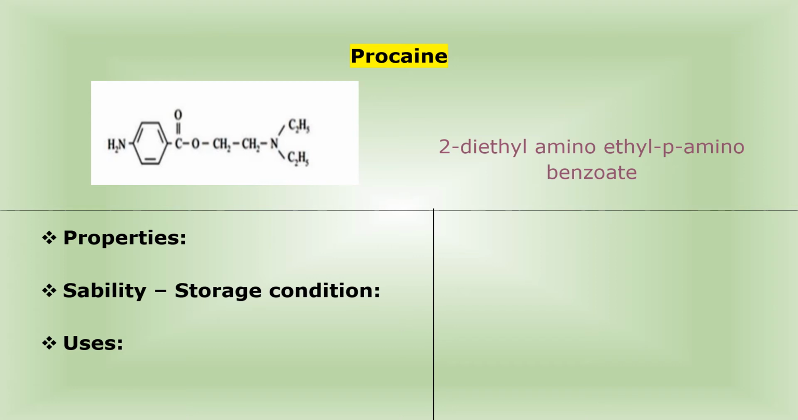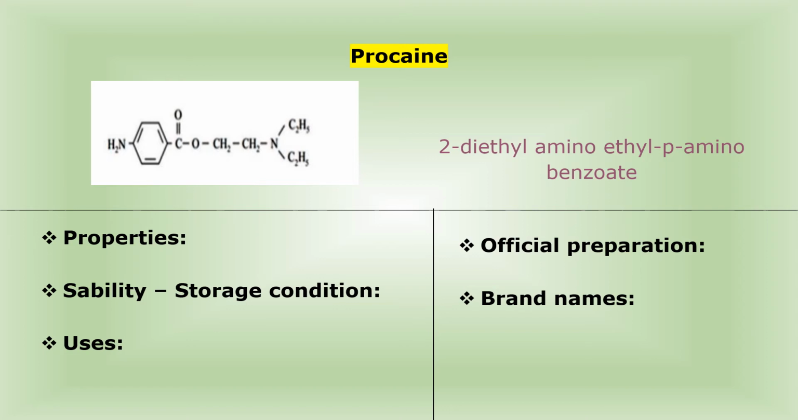Now in your PNT, there is one question: give reason why local anesthetics are used along with adrenaline. Why? Because they are used to increase the duration of action of your procaine and lignocaine local anesthetics. Official preparations: procaine injection IP, procaine and adrenaline injection IP, fortified procaine penicillin injection IP. Brand names: Novocaine, Ethocaine, Neocaine, Phenolocaine, etc. These are the brand names or trade names of procaine.